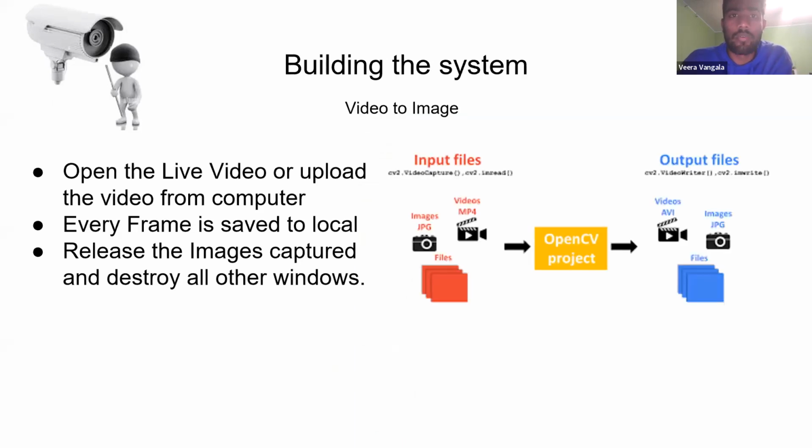Now let's see how we are building this system, and what all is being used to build it. First, we are converting the video to images. How is it being converted? First we upload the video, or take a live recording of the video, and from there every frame is extracted and saved locally where processing has to be done. This is done using the OpenCV library, which is available in deep neural networks. We release the images we captured which are not anomalies. On the right hand side is a diagram showing the same thing, input files giving the output files.